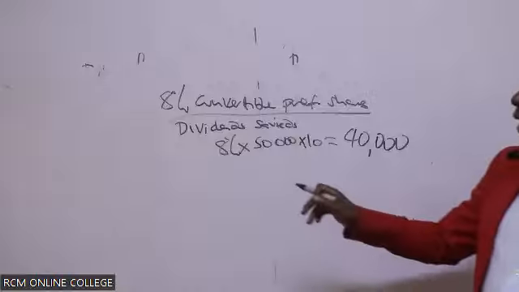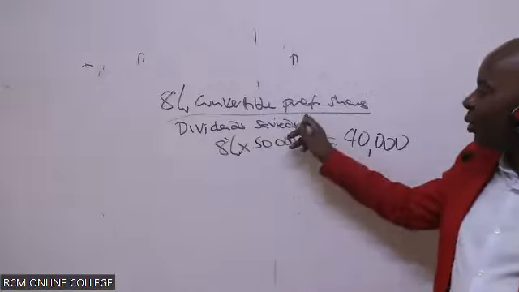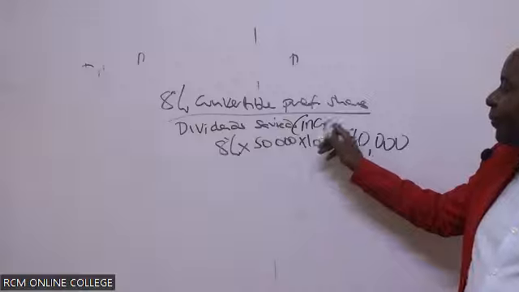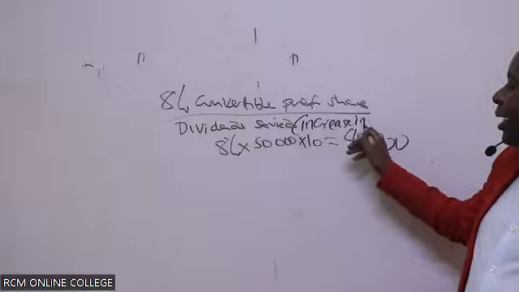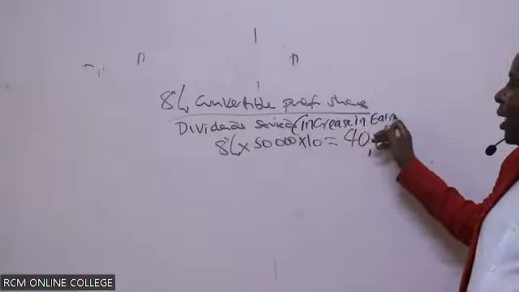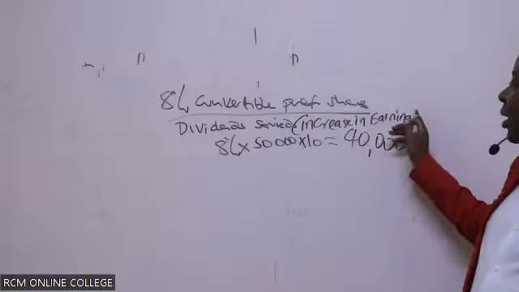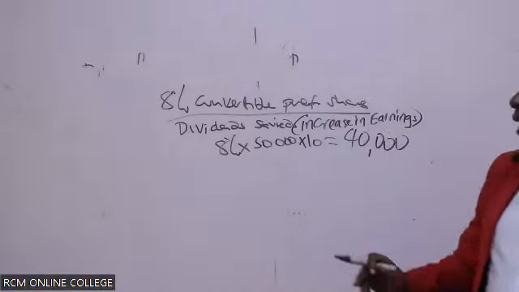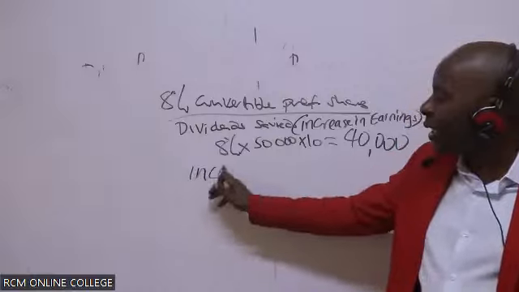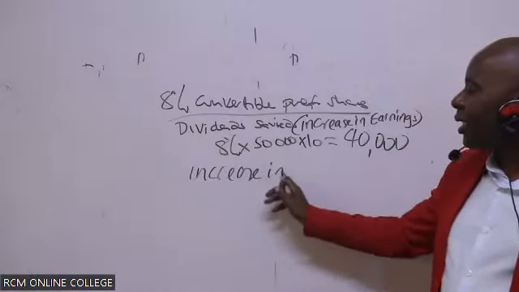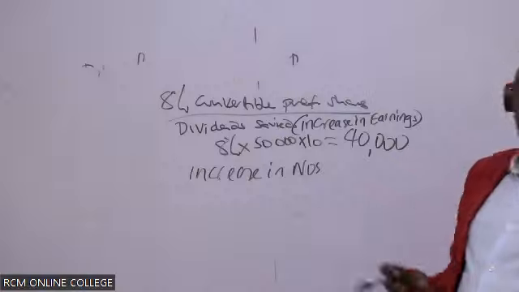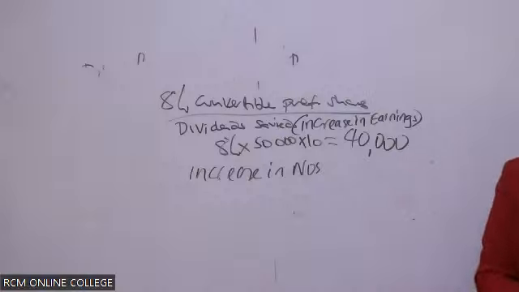How about in this case here, increase? So this will be your increase in earnings. Increase in your earnings will be the 40,000. You save this. And then I will look at increase in number of shares, the incremental notes. Are you able to give me the incremental notes yourselves? Just try. Incremental notes is very easy to get.